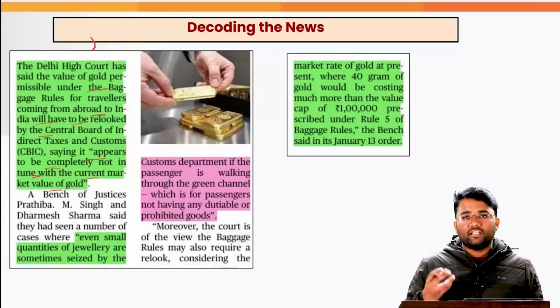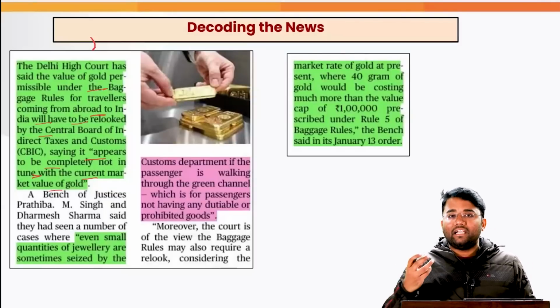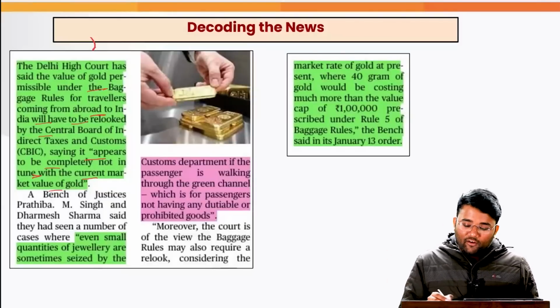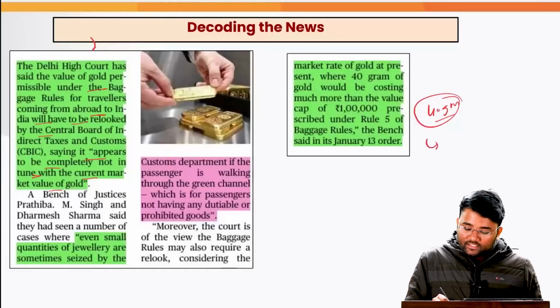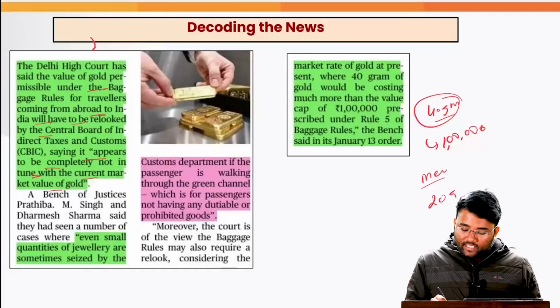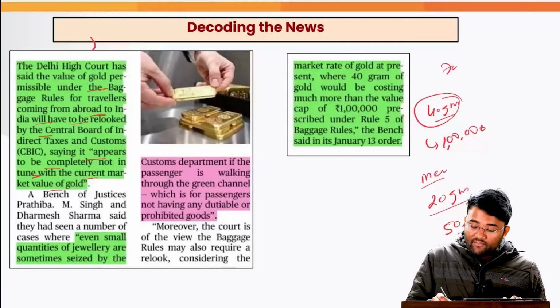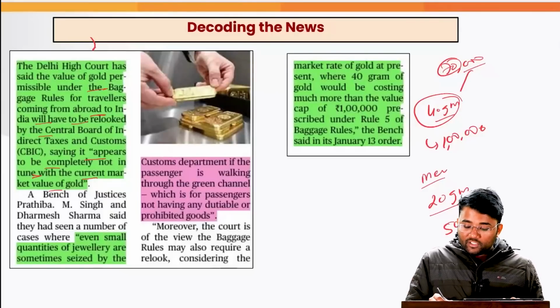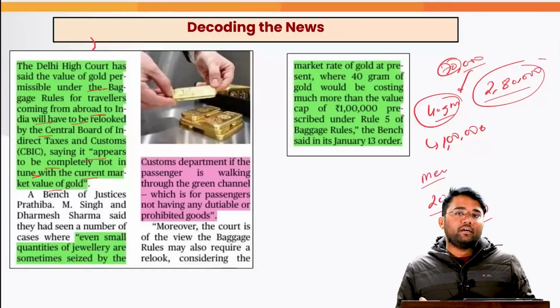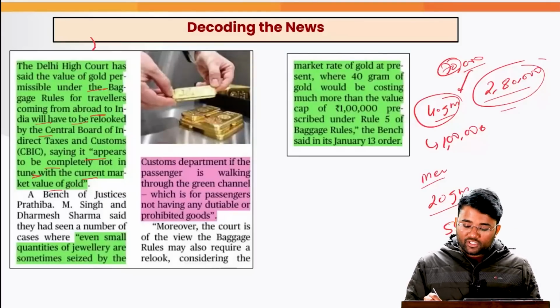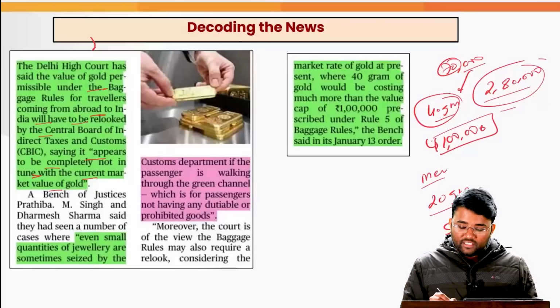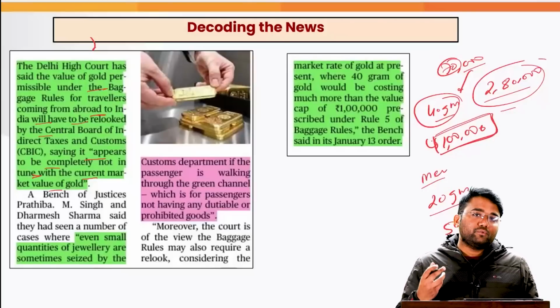For example, for a woman, the amount of gold that is permissible to bring from any outside territory is 40 gram, and the amount is maximum 1 lakh rupees. Whereas for men, it is 20 gram and 50,000 rupees worth of value. But the cost of gold has increased manifold. It is around 70,000 rupees per 10 gram, which will almost be 2,80,000 rupees for 40 gram. So if customs are imposing penalty on any person that he or she has breached this 1 lakh limit, then they also have to see the cost of the gold.